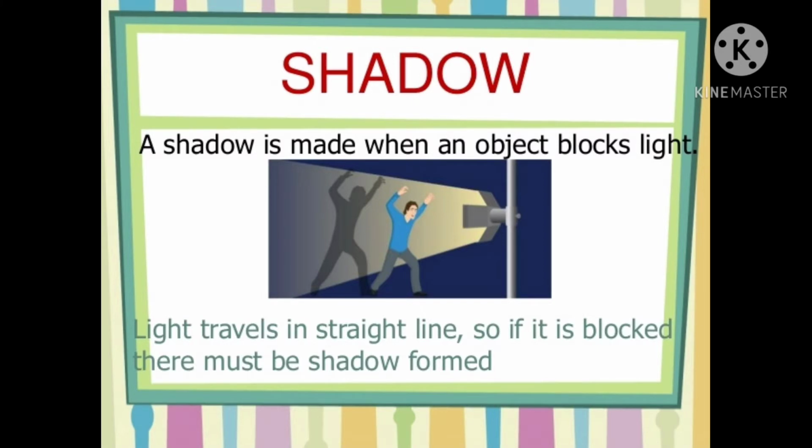Children, you all know that light travels in a straight path, and when any opaque object comes in its path, a shadow is formed. Children, opaque objects means the objects that block light from traveling through them. Here in this picture you can see the human body is acting like an opaque object, so it casts a shadow.